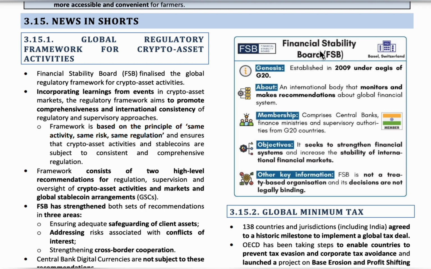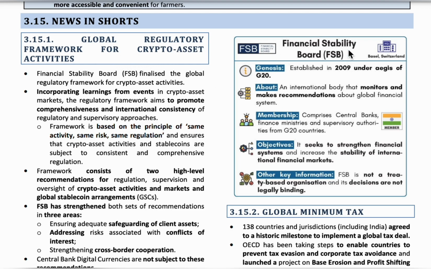And here we have another type of currency called the central bank digital currency. Every country's central bank will launch its own digital currency, called CBDCs. These currencies are not subject to recommendations under the global regulatory framework for crypto assets.